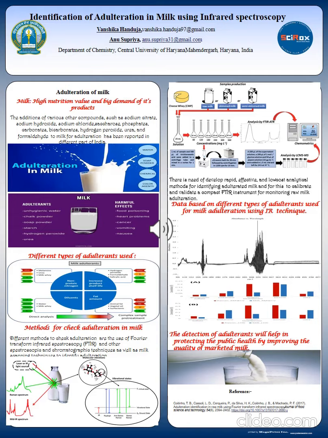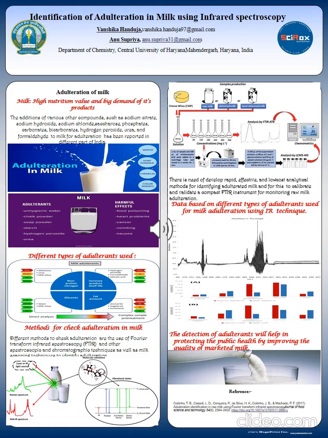Different FTIR instruments are currently available on the market, ranging from compact to high performance. Compact equipment provides the industry with the possibility of including FTIR in raw material quality control programs or even replacing the traditional ones that are recommended by inspectors. Thus, in an attempt to fulfill this need to develop rapid, effective and low-cost analytical methods for identifying adulterated milk, this work aims to calibrate and validate a compact FTIR instrument. The result of this study can be applied directly to the detection of adulterants and will thus help in protecting public health by improving the quality of marketed milk.